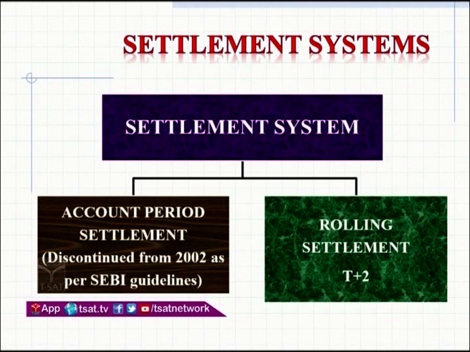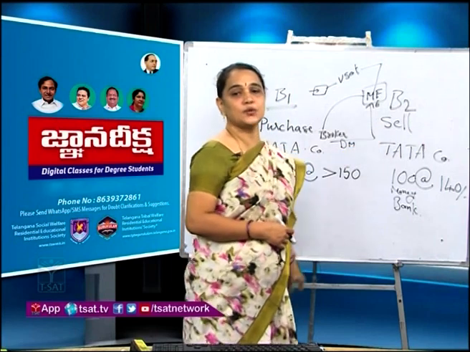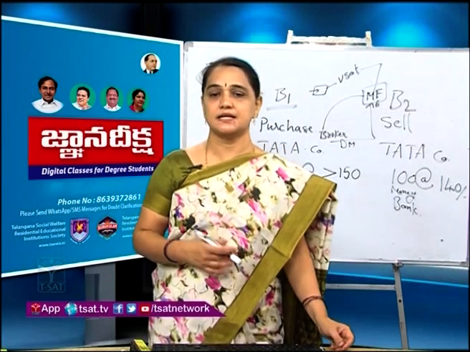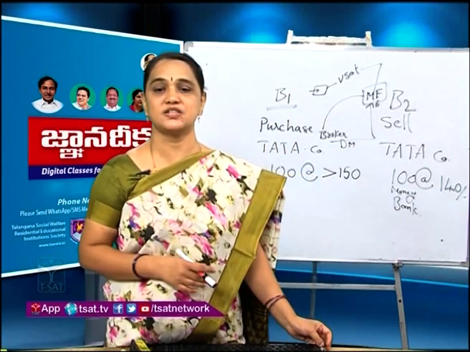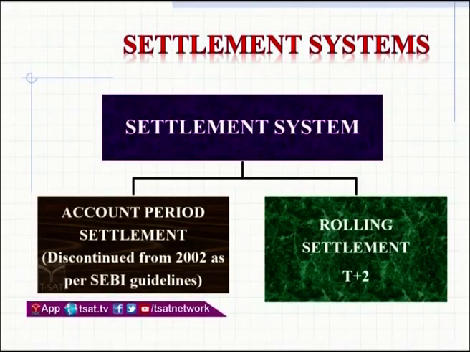Whereas nowadays the settlement system followed by the stock exchanges through the online, screen based trading system is called a rolling system. Once the order is settled within 2 days, the shares as well as the amount are transferred to the concerned buyers' and sellers' accounts.